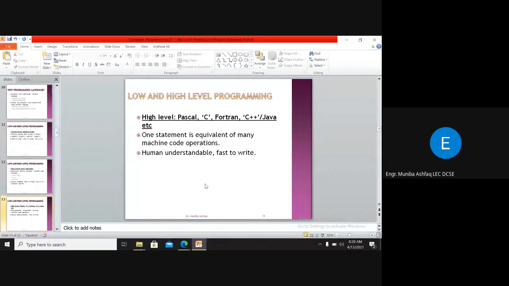So if you write a statement and look at the back end, that statement would be converted into many machine codes. Indirectly, this tells us that the lines of code have been reduced. Now it's really easier for us to develop programs. Now the development will be faster, right?